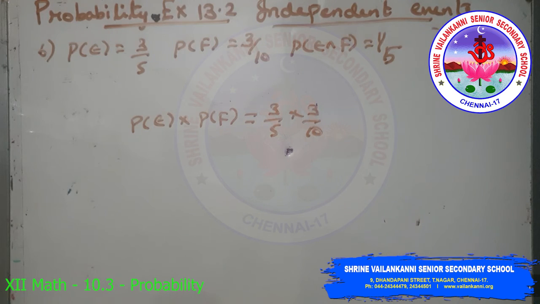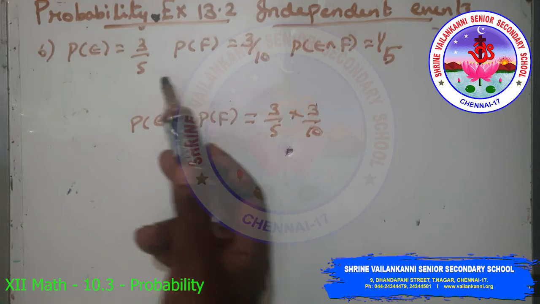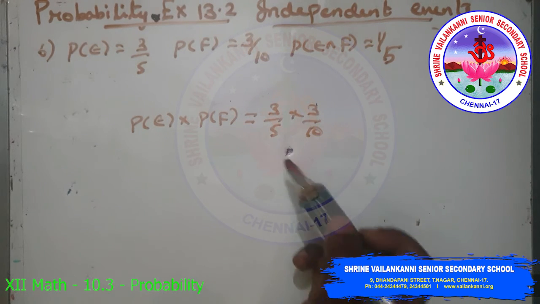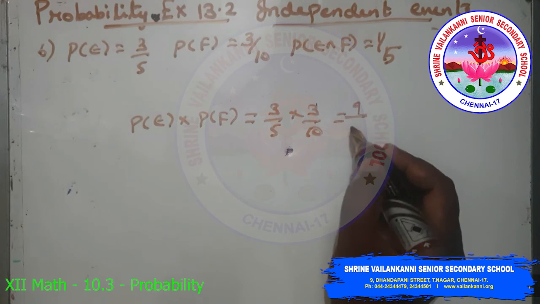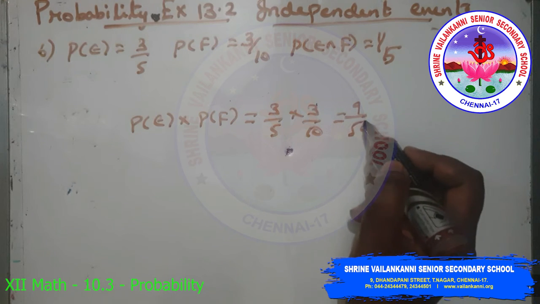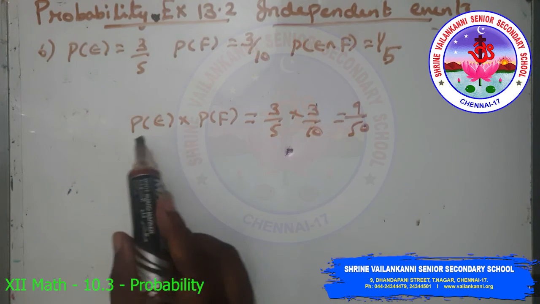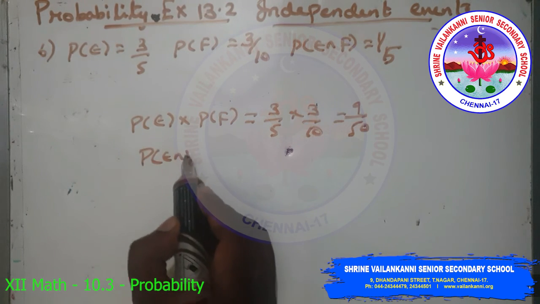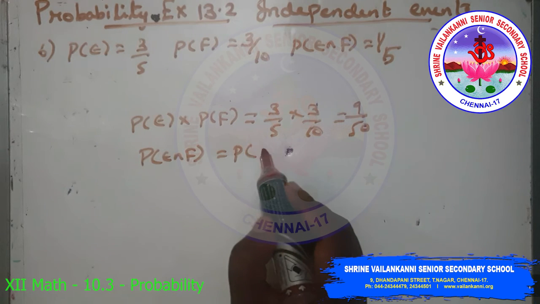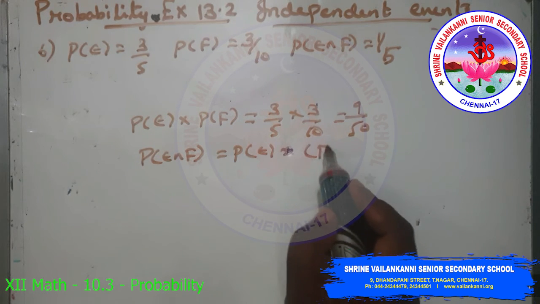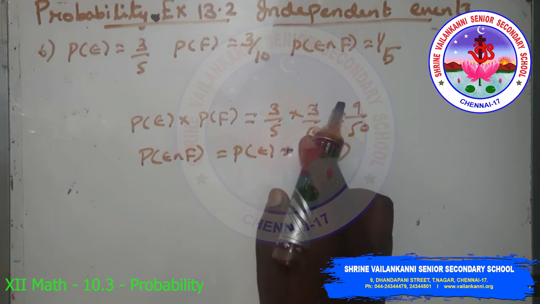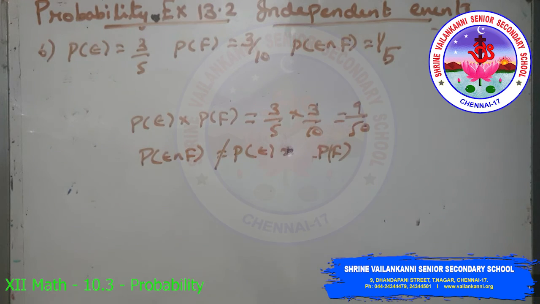Sixth one: let E and F be events with P(E) equal to 3 by 5 and P(F) equal to 3 by 10. P(E intersection F) equal to 1 by 5. Are E and F independent? So P(E) into P(F) is 3 by 5 into 3 by 10. So we get 9 by 50. So P(E intersection F) is not equal to P(E) into P(F). So we can say that this is not independent. E and F are dependent events.